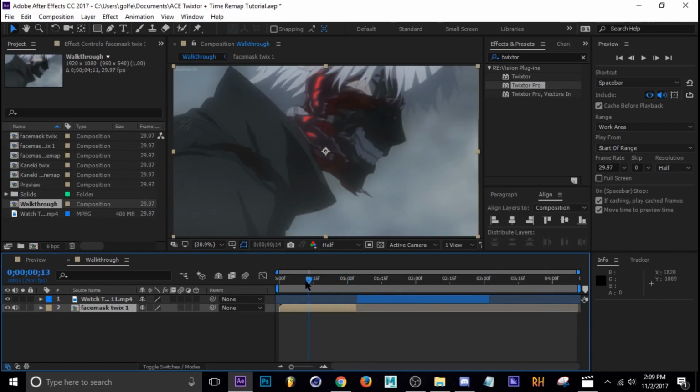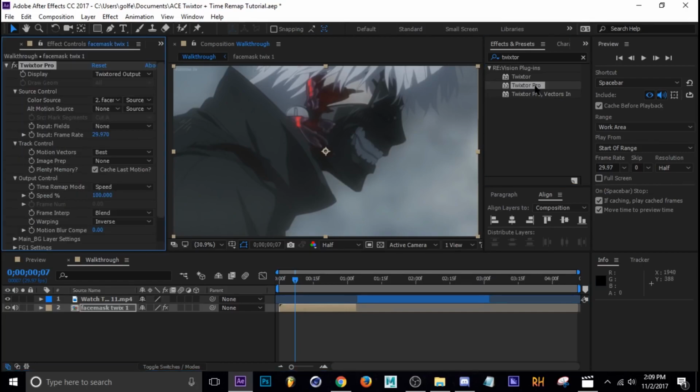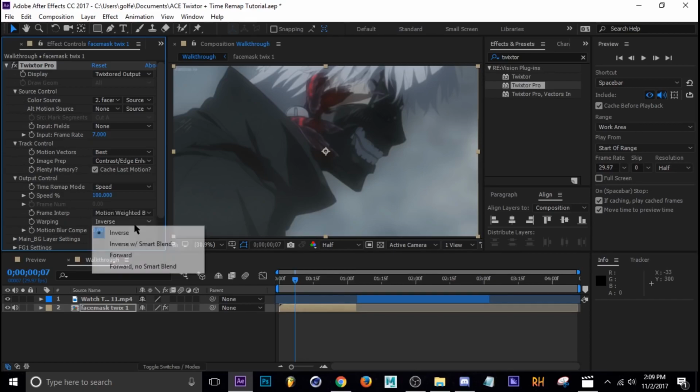Next, let's go ahead and add Twixtor onto it. I'm going to use Twixtor Pro, but the settings are going to be the same if you're using Twixtor or Twixtor Pro. It doesn't really matter. So go ahead and follow along. I'm going to put input frame rate on 7. I like 7. Then image prep to contrast and edge enhance. Then frame interpretation to motion weighted blend. And warping to inverse with smart blend.